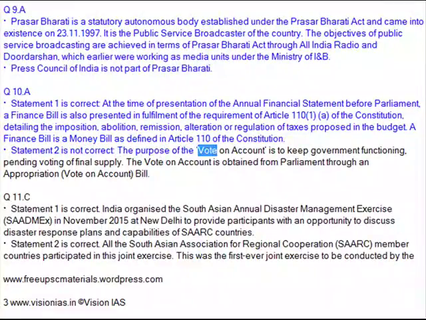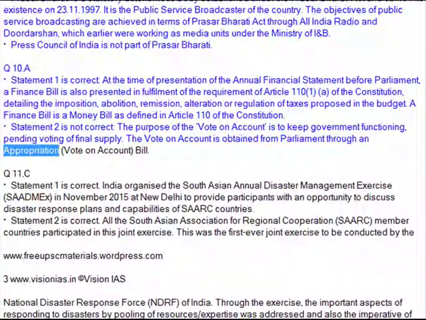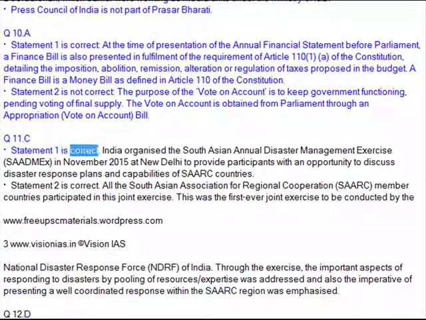The purpose of the vote on account is to keep the government functioning, pending voting of final supply. The vote on account is obtained from Parliament through an Appropriation (Vote on Account) Bill. Q11. C. Statement 1 is correct.